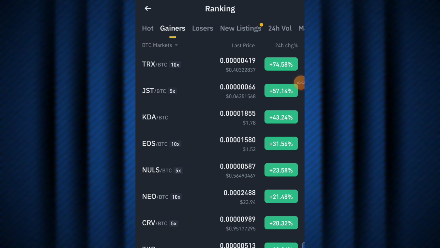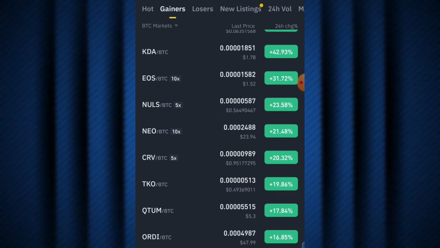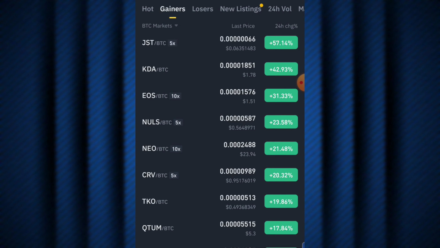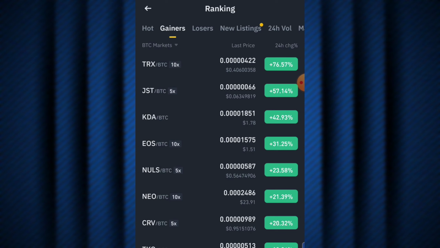Let's say you have 100 USDT worth of BTC for trading. You can simply purchase 10 USDT worth of BTC in each of these 10 cryptos, which is 100 USDT, and boom guys, you just hold it for about 3 to 4 hours. That is short term. You hold for short term and not long term, guys, so you won't end up losing your money. When you're done purchasing them, you just need to wait 3 to 4 hours until you see spikes in them. When you see spikes, you simply convert back to USDT, and boom guys, you sell for profit. So this is basically how you can do this.